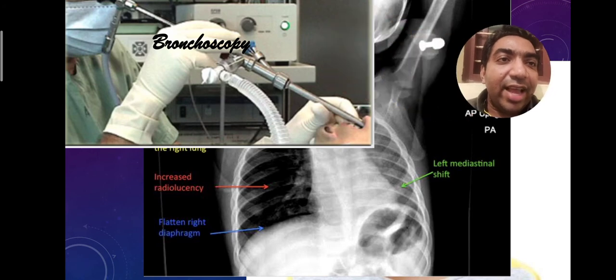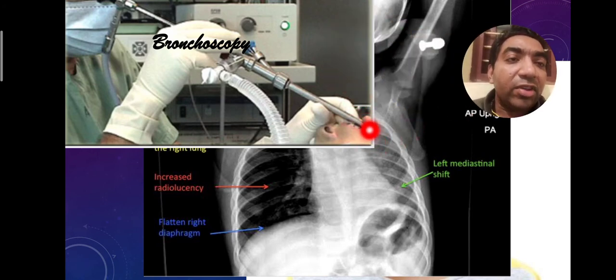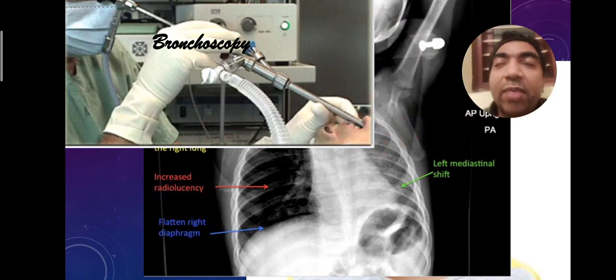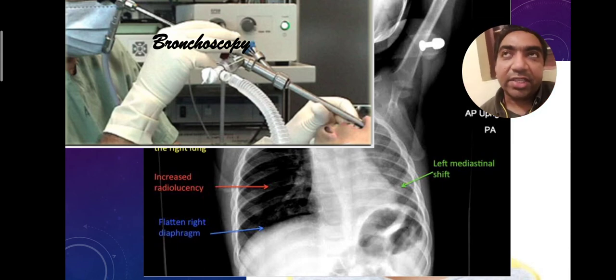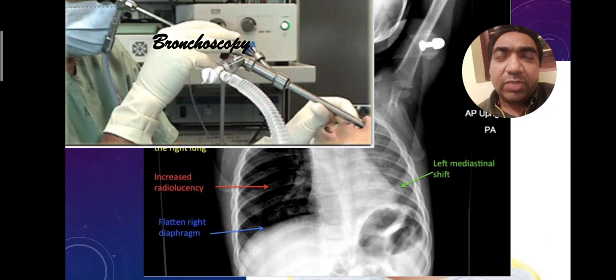In this scenario, you see that there is no endotracheal tube for this patient, because it is a bronchoscopy. You are putting the bronchoscope directly into the trachea of the patient. At that point, when the bronchoscope is introduced, even though there is an air channel for respiration in the bronchoscope, the respiration of the patient is compromised. So these patients can go into cardiac arrest during this procedure, and this is a really serious procedure.